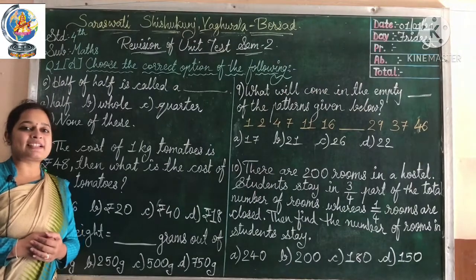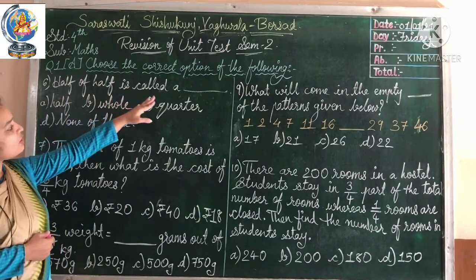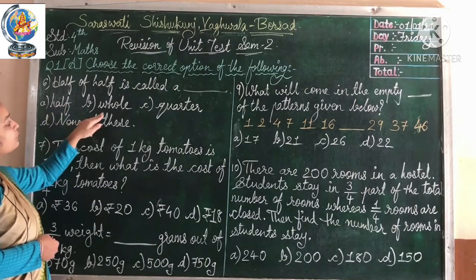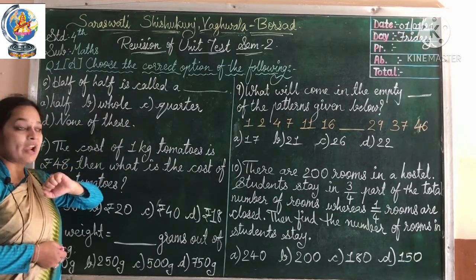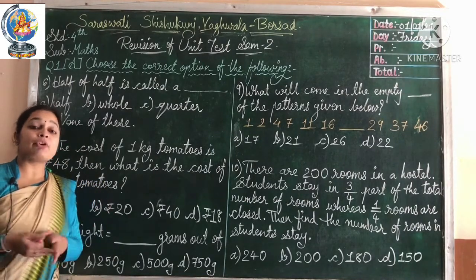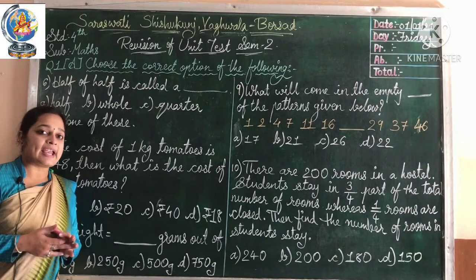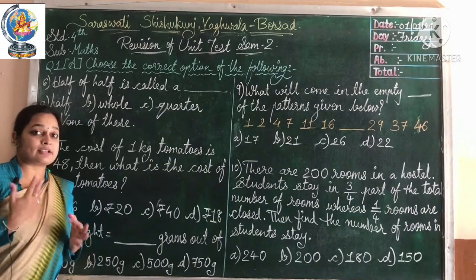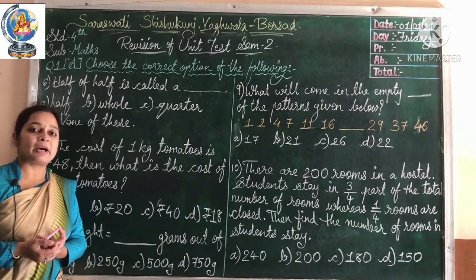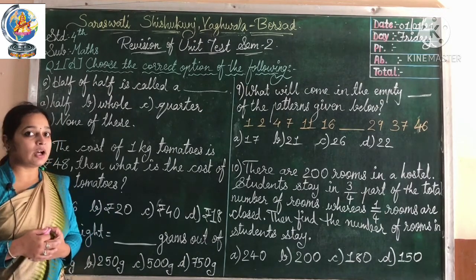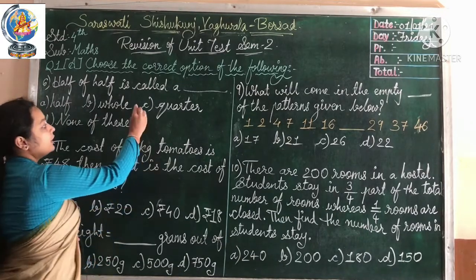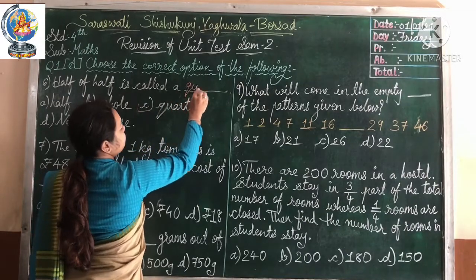Let's see number 6 now. Half of half is called a blank. Here the options are A half, B whole, C quarter and D none of these. I have already shown you through the activity in the live class, by folding the page, right? First we made a half part, again we made half of that, half of half. So it became a quarter. So here our answer is quarter.